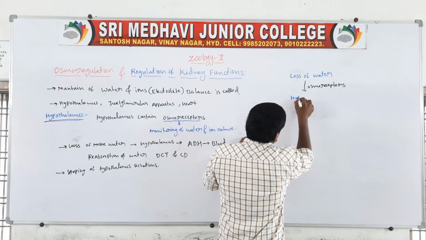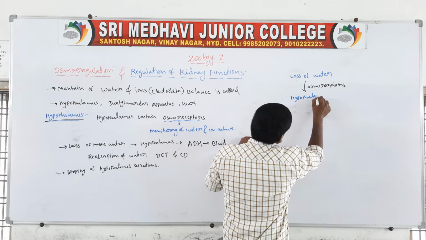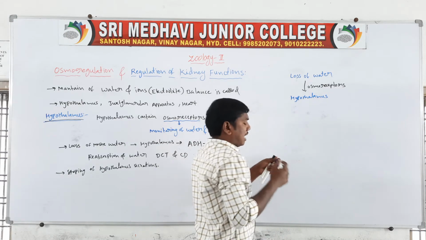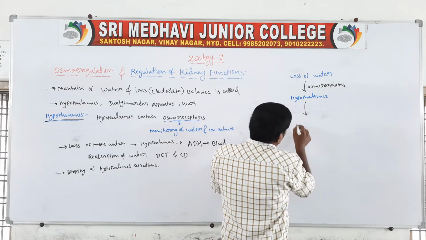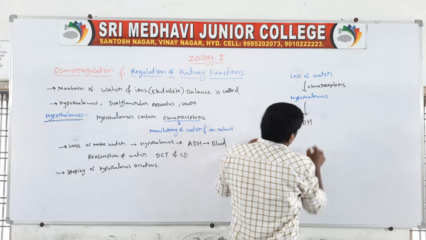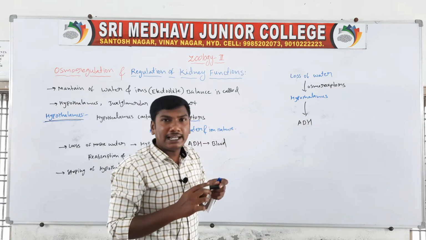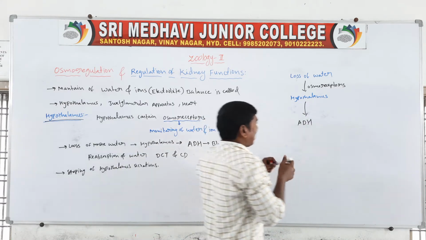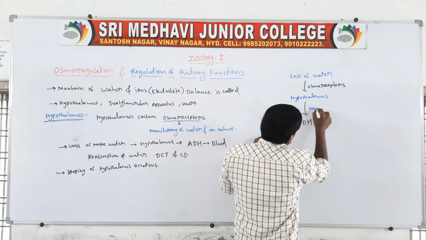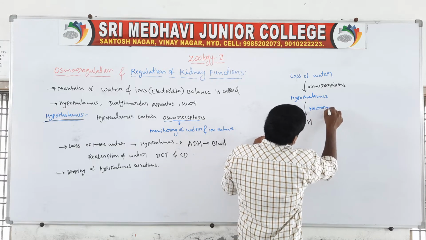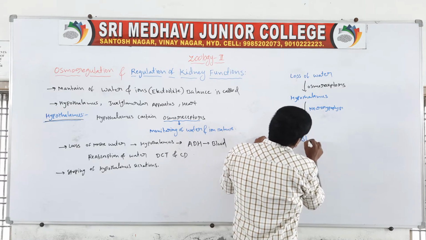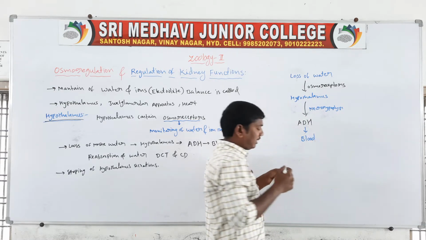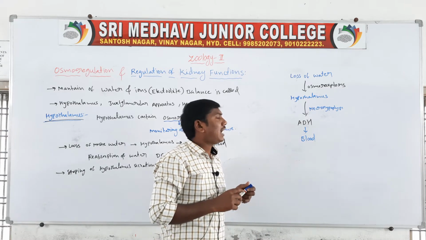The hypothalamus releases the hormone ADH, antidiuretic hormone, through the neurohypophysis. ADH is released into the blood through the neurohypophysis.